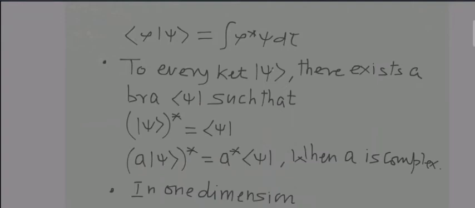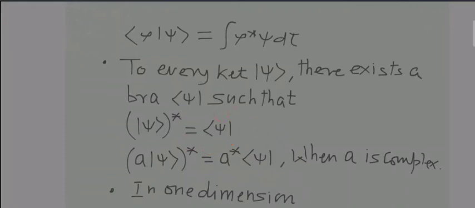Now to every ket there exists a bra. This is a very, very important property, that to every ket there exists a bra, such that when we take the complex conjugate of that ket notation, like the one given over here, we basically get the bra notation. So after I took the complex conjugate of this, I got the bra notation. Complex conjugate of ket notation is basically your bra notation.